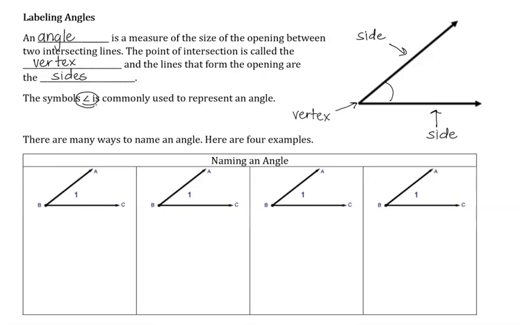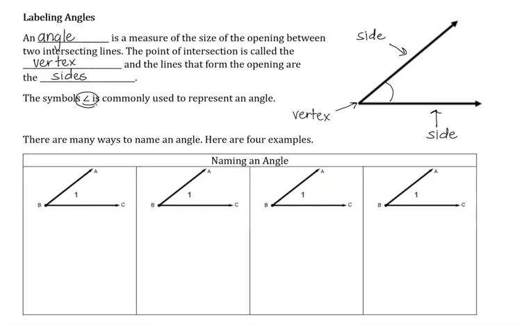There are many different ways that we can name an angle. In the table below, we have 4 different pictures. Well, actually, we have 4 of the exact same pictures, and we're going to use those 4 pictures to name that same angle in 4 different ways.